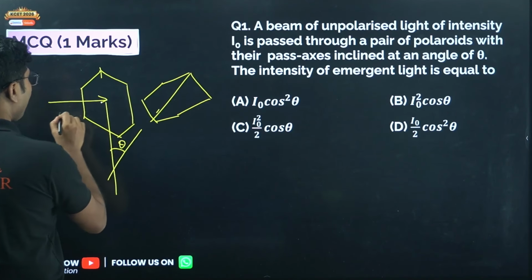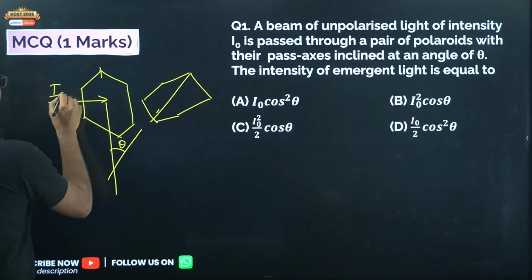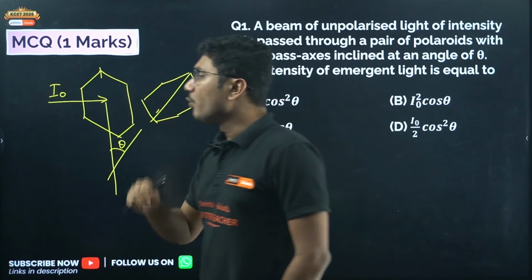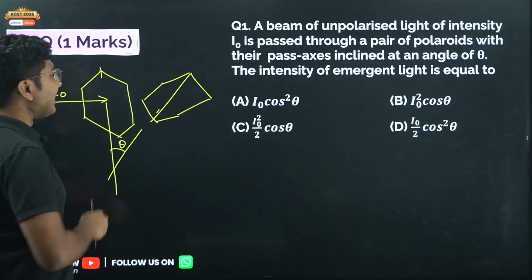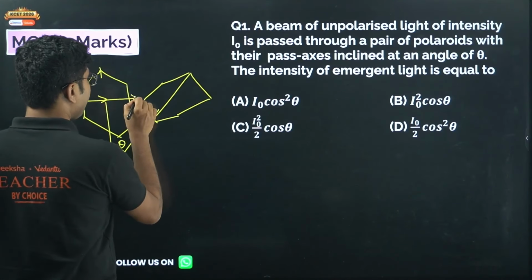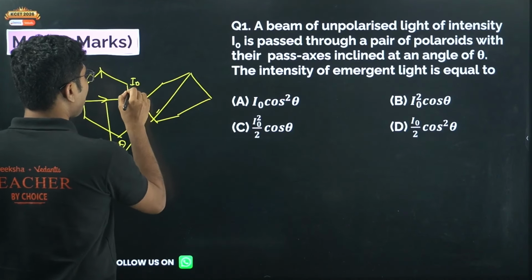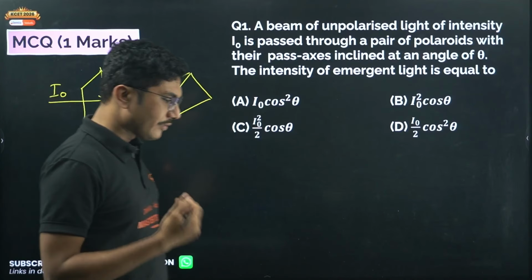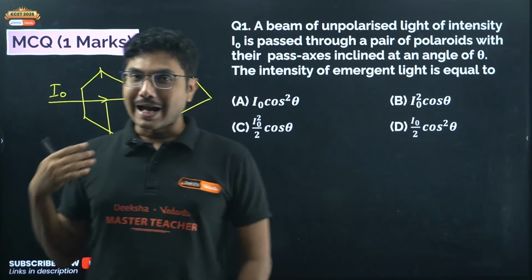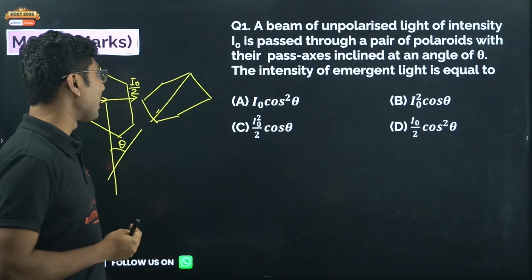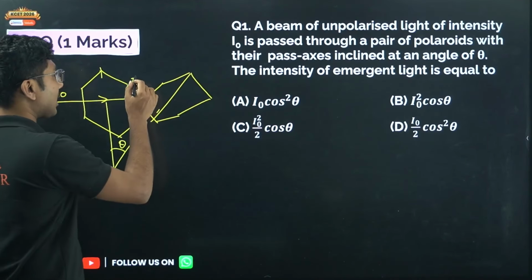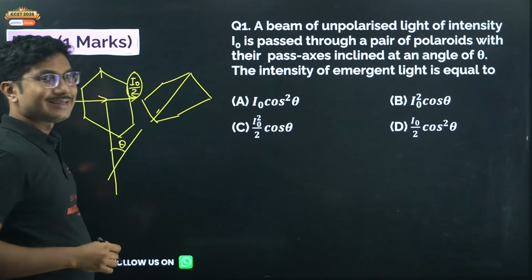The light which is falling on this is I0. So I0 is the intensity of the light which is falling on the first polaroid. What will happen when an unpolarized light is allowed to fall on a polaroid? The intensity of the light which is coming out will directly be I0 by 2. Whenever an unpolarized light is falling on a polaroid, after it gets polarized, the intensity becomes half, so it will be I0 by 2, and this is a polarized light.